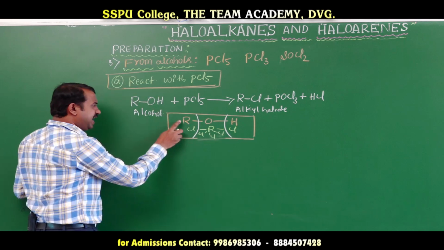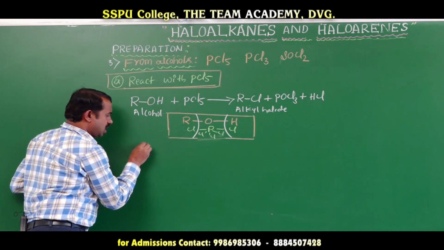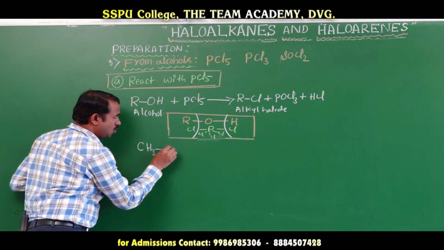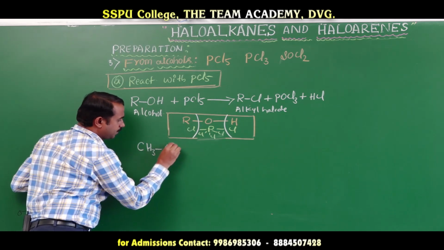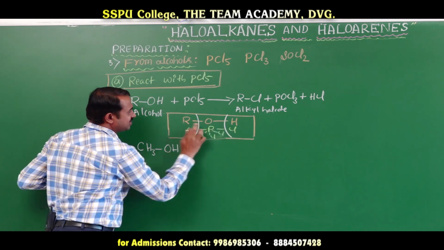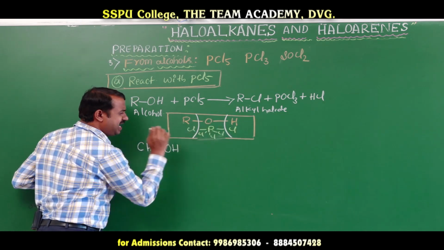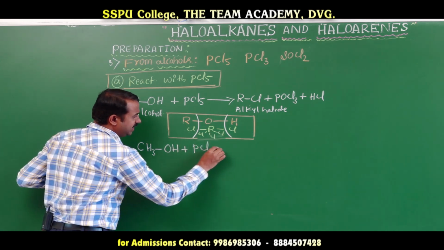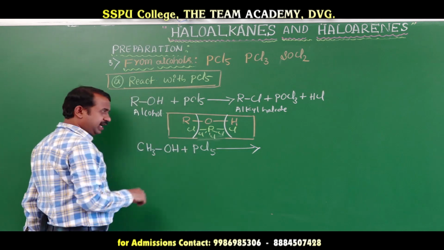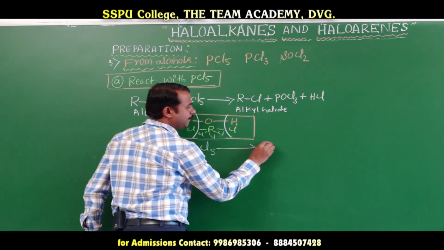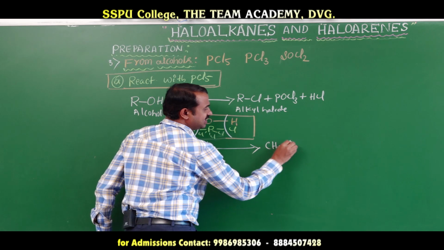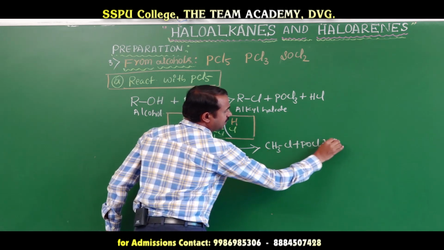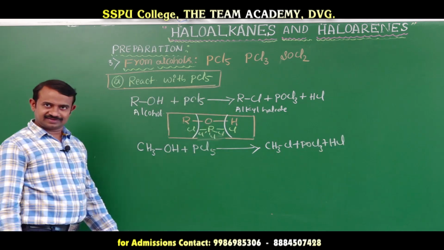Instead of R you take CH3OH. CH3OH reacts with phosphorus pentachloride to form CH3Cl plus phosphorus oxychloride plus hydrochloric acid.